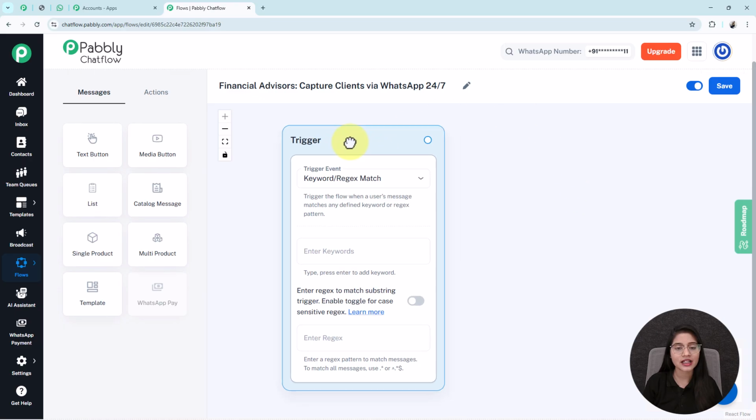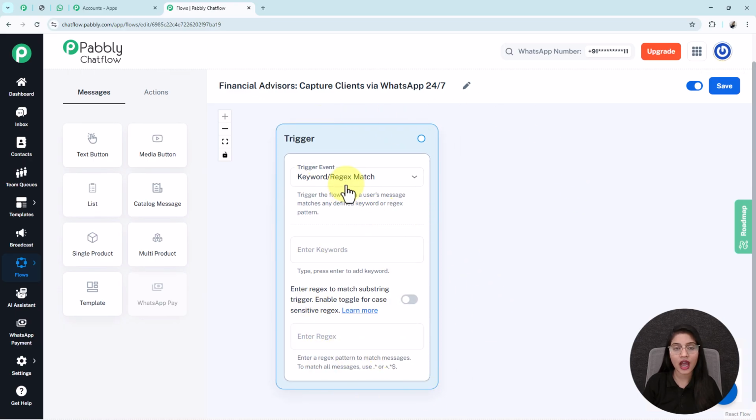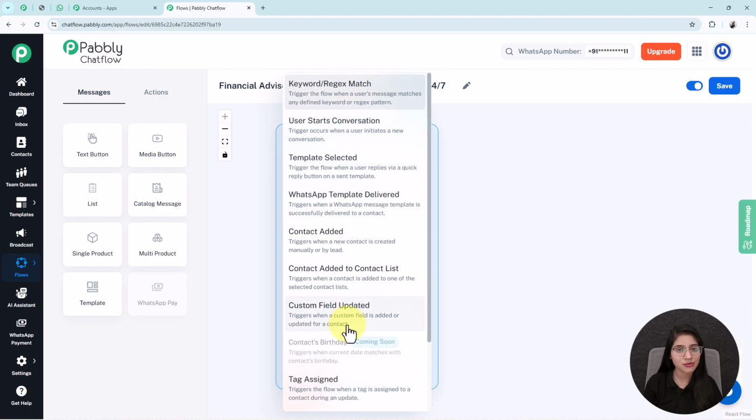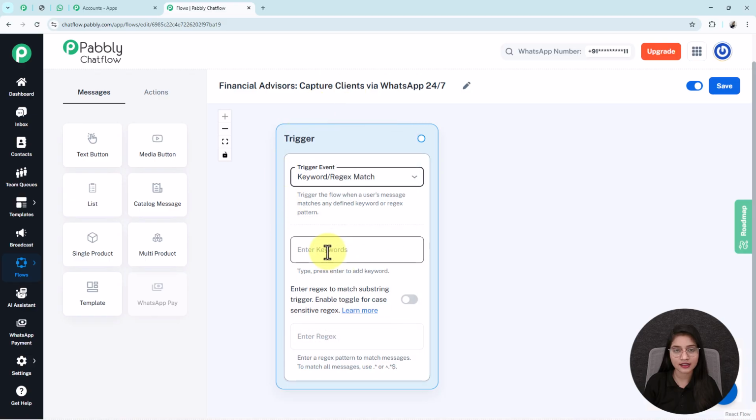Now let's get started. For starting the creation of your flow, at first you have to select the trigger event. When you click on it, it will provide you multiple types of trigger events. I am creating this flow with the help of keywords, so I will select this. Keywords are those manually entered words that I expect my user will send to my WhatsApp business account.